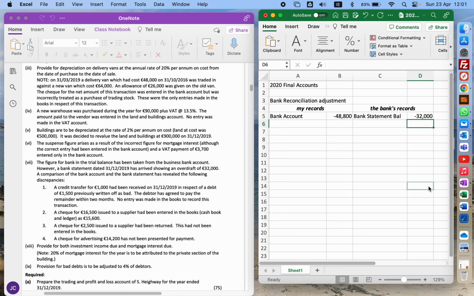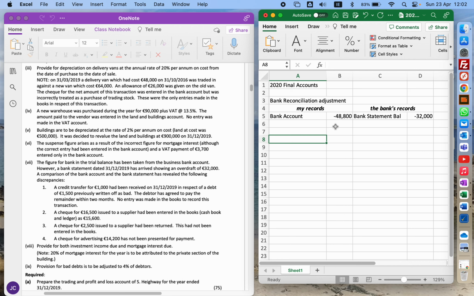So what I'll have to do is go and find out who's wrong in each case of these four adjustments that you're given here. Who is missing information? Is it either me or the bank? From my point of view, I think I have minus 48. From the bank's point of view, they think I have minus 32. So if there's things the bank didn't know about, I'll need to take that into account, either adding it or taking away from the 32. Things I didn't know about or things I misrecorded, I'll have to use that to adjust the bank figure.